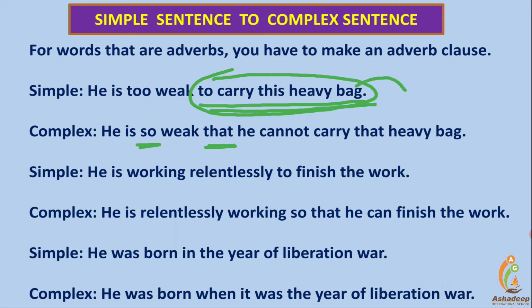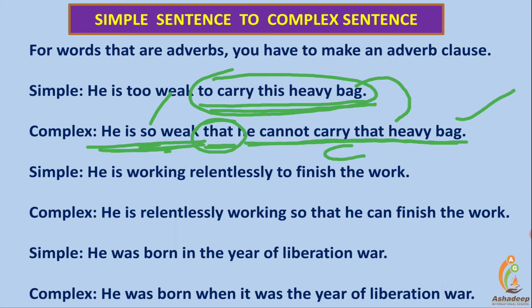So here this phrase has been converted into a clause. What does it mean? To carry this heavy bag means he cannot carry that heavy bag. It's a clause form. He is so weak, it's the clause. So means very, more than it should be. He is so weak that he cannot carry that heavy bag. That is the conjunction. It's complex since it has two clauses. A complex sentence should have two clauses. One was ready while the other has been converted into a clause.